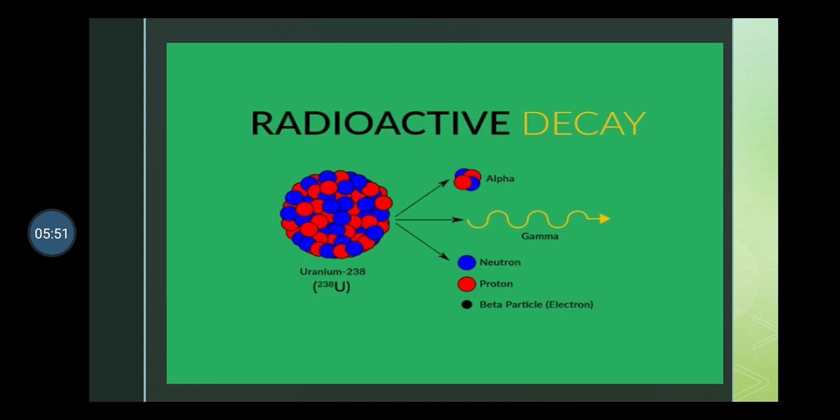Radioactive decay. Uranium is a radioactive substance which disintegrates. It emits a spontaneous emission of radiation. Such radiations are alpha, beta and gamma. Now this is the example of weak interaction force. Now these are the four type of forces in nature. These are called as fundamental forces.